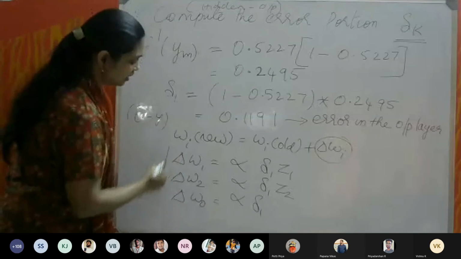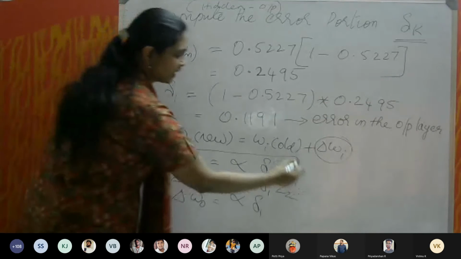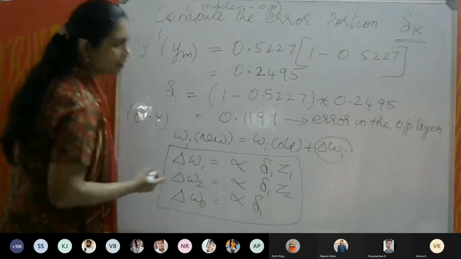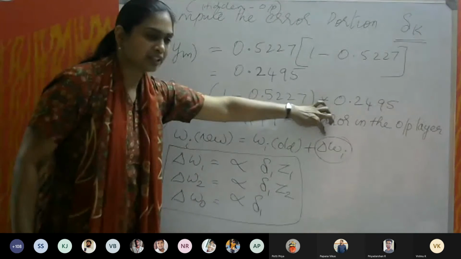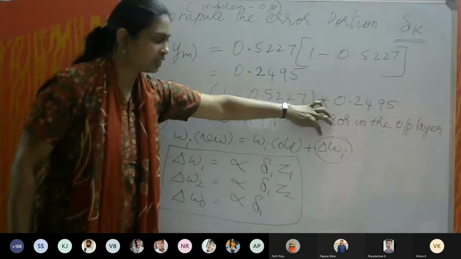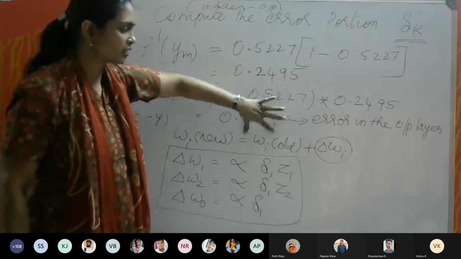So this is the incremental weight updating formula. This is the incremental weight that you have to find and then add.